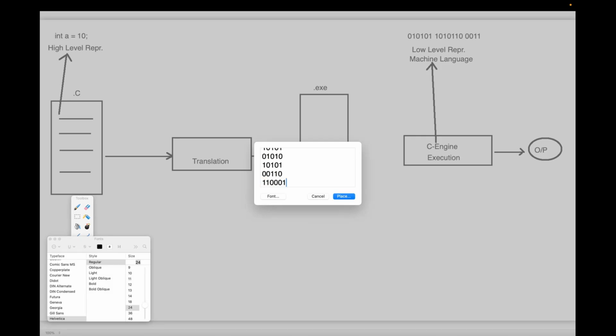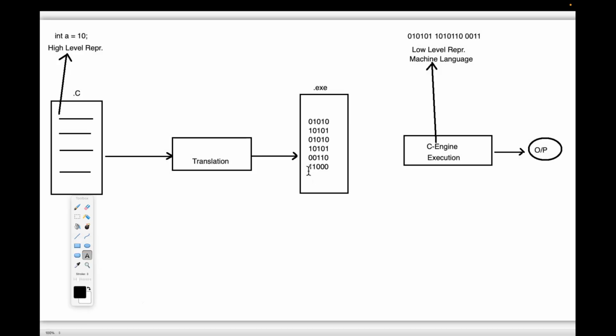Whenever we get this low level representation of the source program and give it to our C engine, the C engine is able to understand and execute it, and finally generate the required outputs as per our requirement.